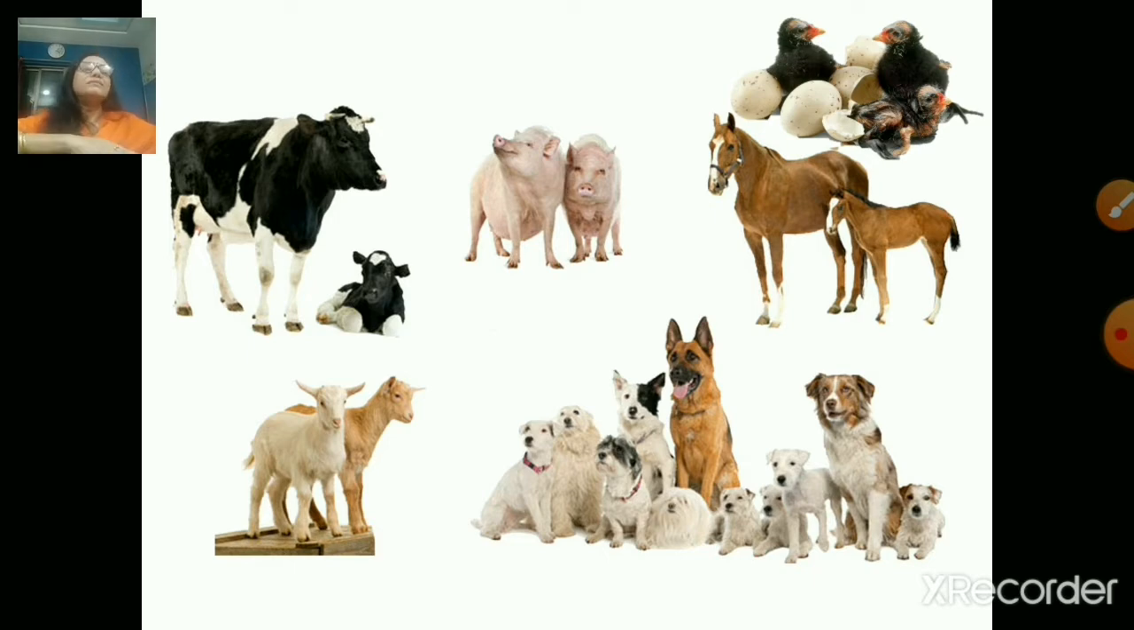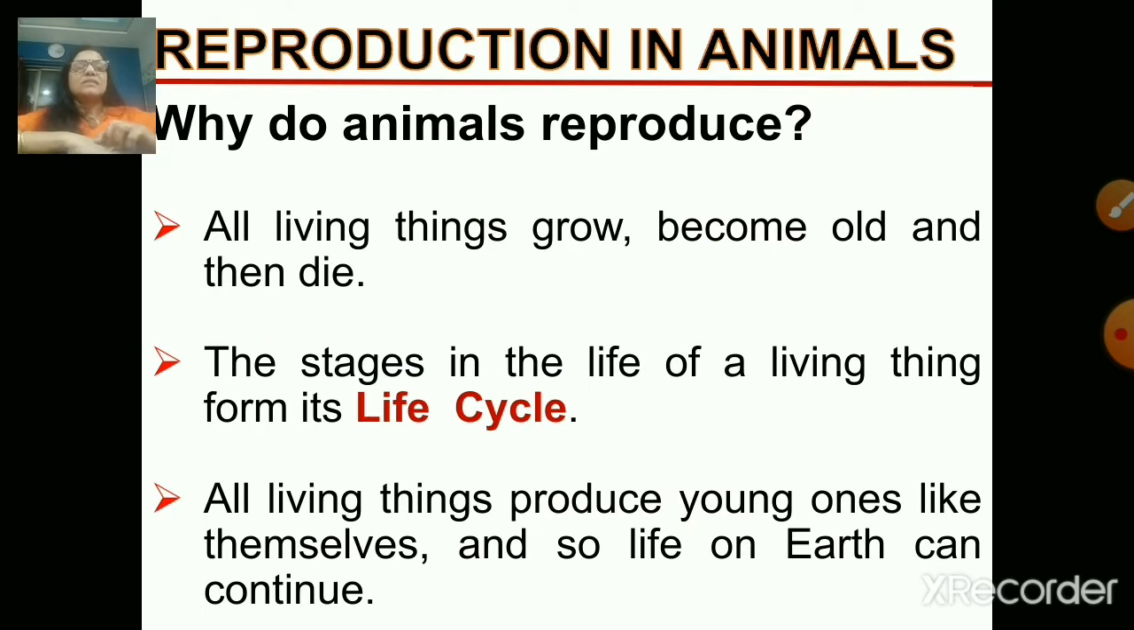Okay, and there are the stages in the life of a living thing. Okay, these stages form its life cycle. Okay, and the animals, or you can say the living things, they reproduce so that the life on the earth continues, right? Okay, so see, all living things produce young ones like themselves, and so life on earth can continue.